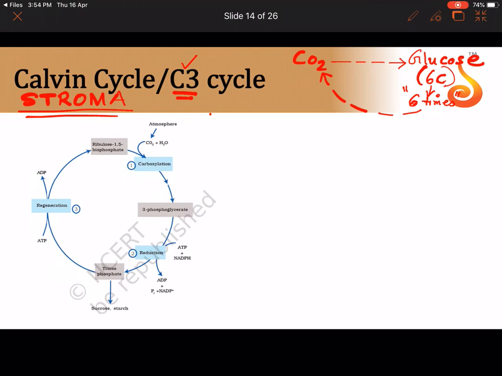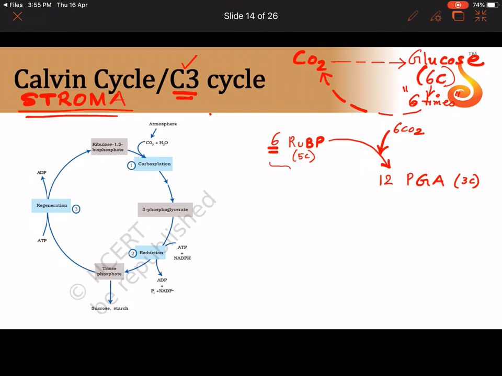atmospheric carbon dioxide. Okay, so because the whole cycle is happening 6 times, I'm going to be writing 6 everywhere. So first we have 6 ribulose bisphosphate molecules. That means 6 molecules of ribulose bisphosphate, which is a 5-carbon compound, will combine with 6 molecules of carbon dioxide from the atmosphere to form 12 molecules of a 3-carbon compound called phosphoglyceric acid. Phosphoglyceric acid is a 3-carbon compound. So in brackets, whatever I write, 3C, 5C, that means how many carbon atoms are there.